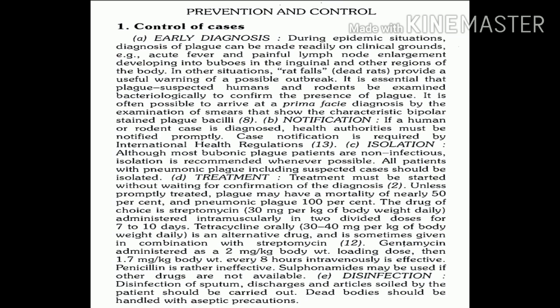Now what is the treatment guideline? As soon as cases are detected, immediate or prompt treatment should be started. One should not wait till the laboratory results are in front of you. Before that, treatment should be started. Now if treatment is not initiated, the mortality rate is very high. It is 50% in bubonic plague, and in pneumonic plague it can be up to 100%.